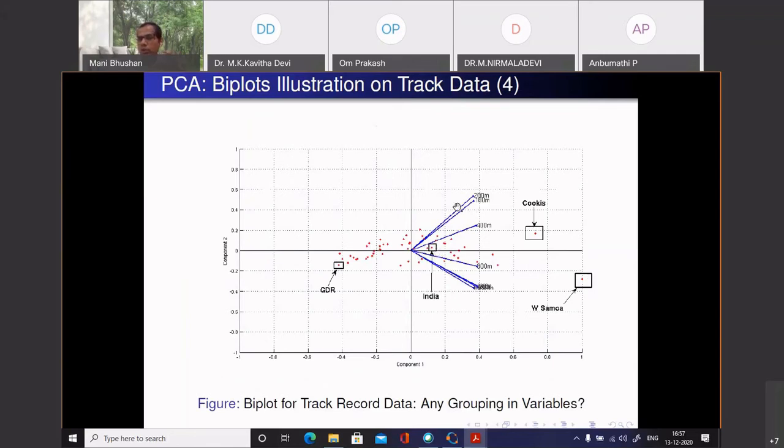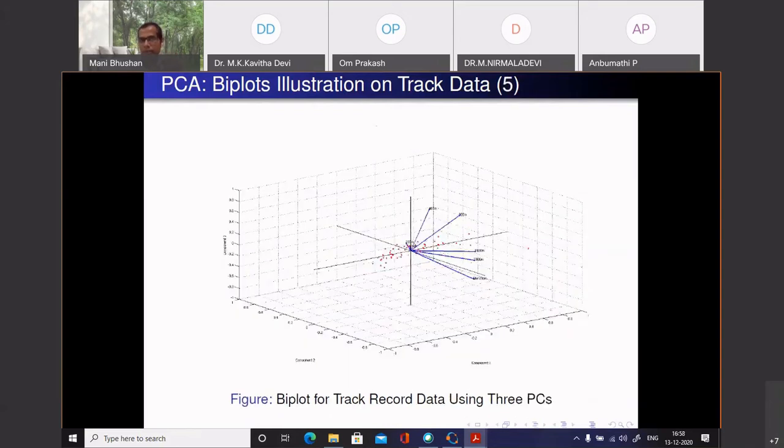It also shows you how those variables, those 7 sensors, are behaving themselves. 200 meter and 100 meter are similar; countries have similar performance. The long distance races have similar performance. They are clustered together. So this is something called biplots. Let's not worry about it. I will skip it.